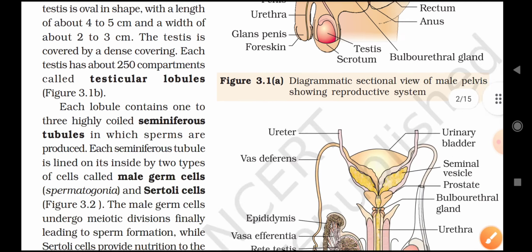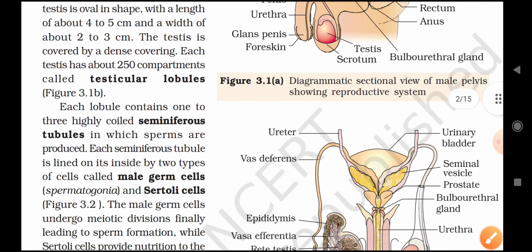இதெல்லாம் accessory ducts. Okay, the vasa efferentia leave the testis and open into epididymis located along the posterior surface of each testis. The epididymis leads to vas deferens that ascends to the abdomen and loops over the urinary bladder. It receives a duct from seminal vesicle and opens into urethra as the ejaculatory duct. Okay, so these ducts store and transport the sperms from the testis to the outside through urethra.